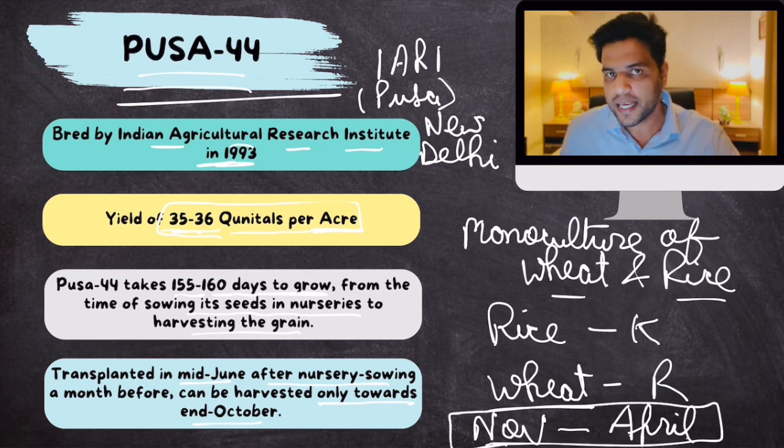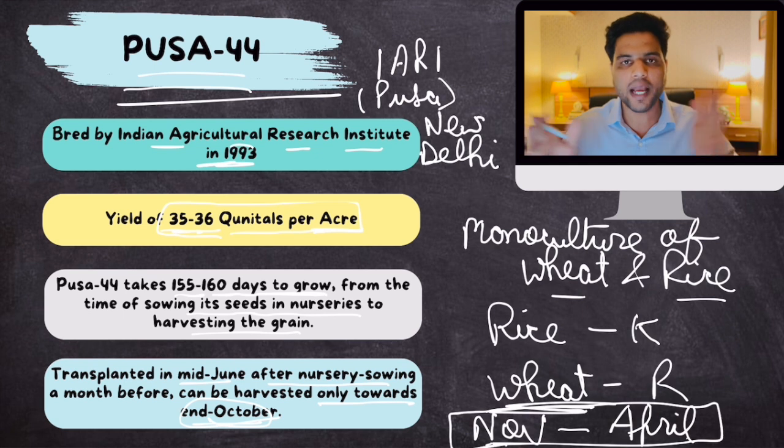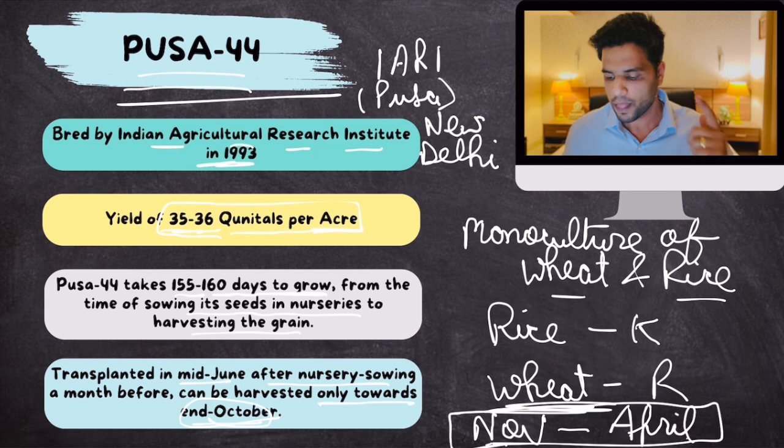This is the rabi season, which is used to grow wheat. Now, these farmers say that the rice we grow gets harvested end October, and we have to prepare our fields for wheat crop from November onwards, right? So we don't get that much time to prepare our fields for the new wheat crop. Their harvesting for rice ends in October and they have to prepare their fields for wheat at the beginning of November or at least by the middle of November. They don't have that much time to prepare their fields.